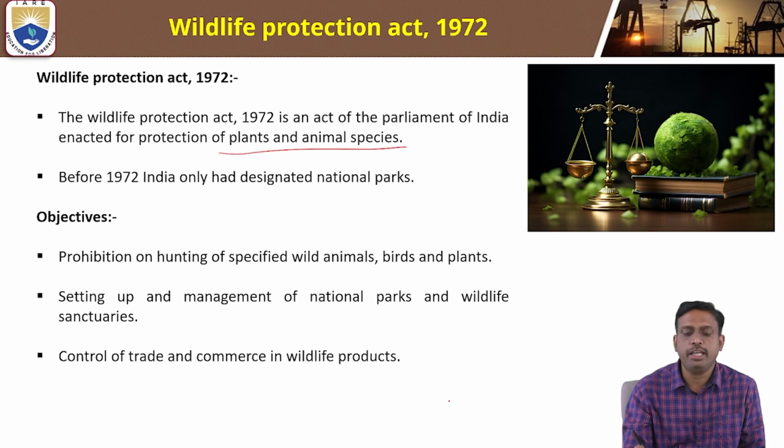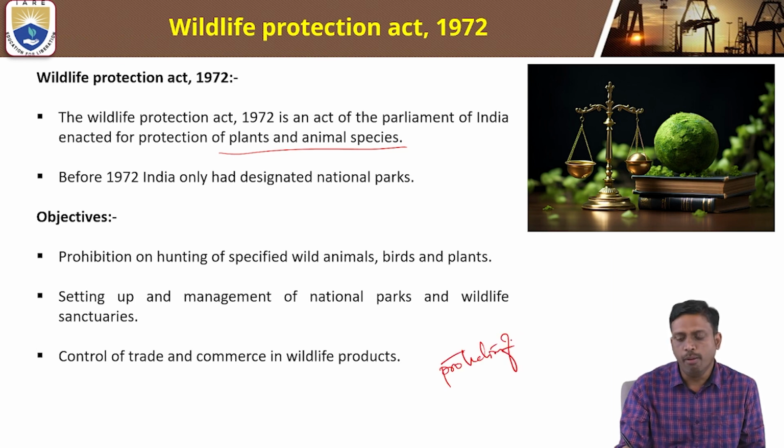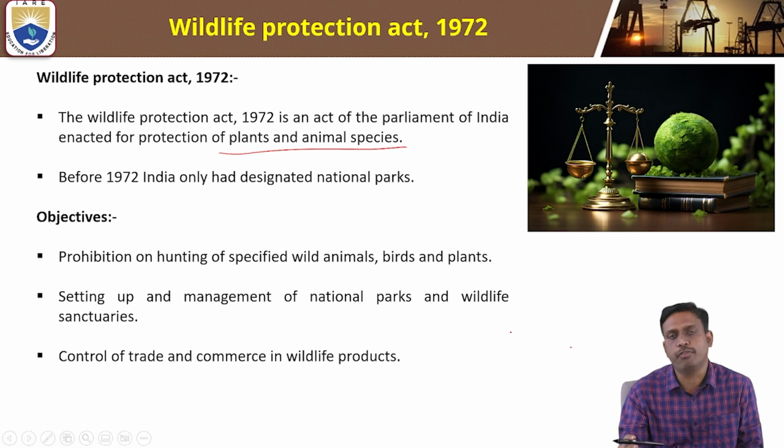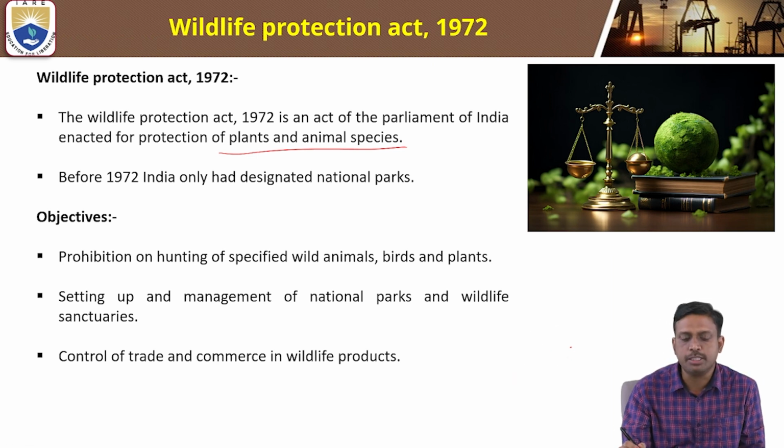The main aim is the protection of plants and animal species.